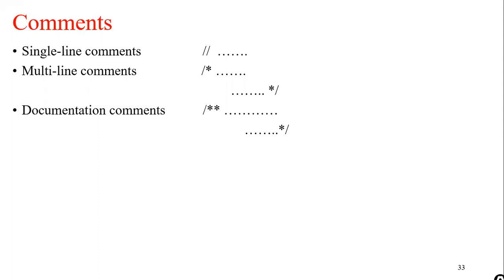Whenever the compiler sees single line comments, which are denoted by two slashes, it will skip or ignore all the text that is available after the comment in that single line. Whatever text you write after these comments in the same line will be ignored and will not be compiled by the compiler.